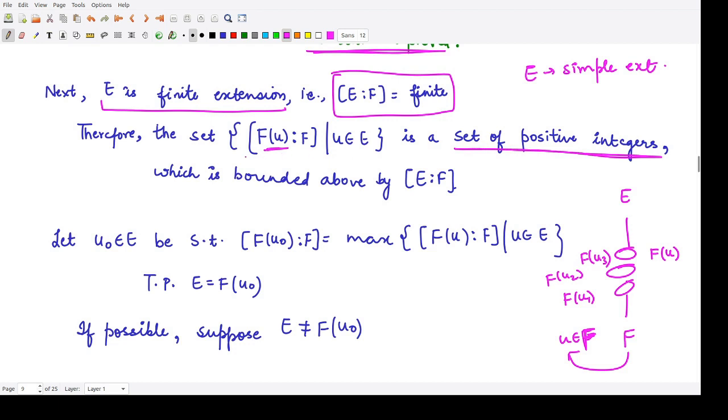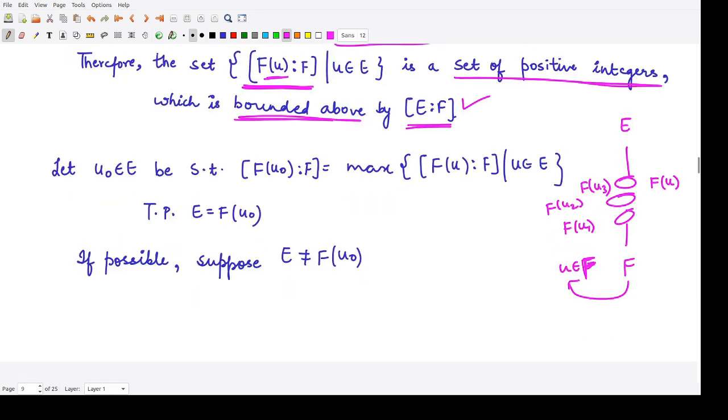Why? Because it defines the degrees of the given extension fields, and this is bounded above by the degree of E over F. So we are defining this to be true. Now we assume one simple element u0 belonging to E such that the degree of F(u0) over F is equal to the maximum of all these degrees. That means this is the upper bound of this particular set.